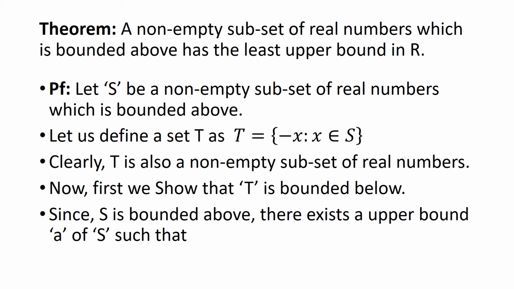Now we shall first show that T is a bounded set, bounded below.